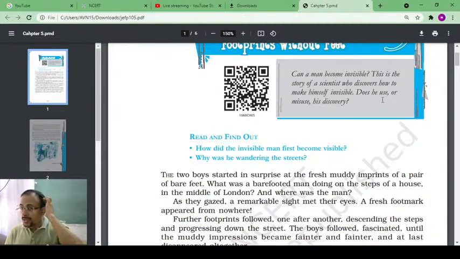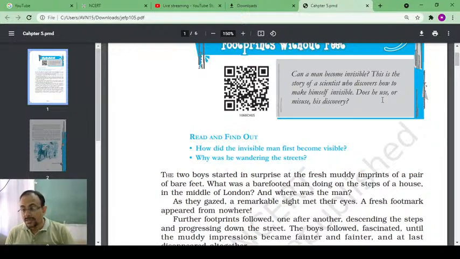Therefore, even though he is a scientist, he is not respected, he is not adored, because he has discovered how to make himself invisible, but on the other hand, he has misused his discovery. By being invisible to others, he is causing great harm to human beings and property also.